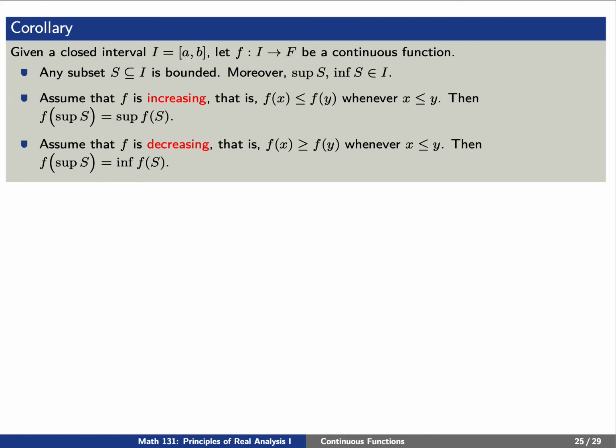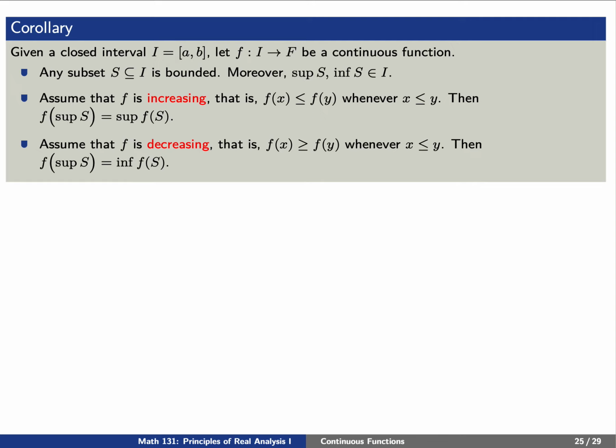Let's state a general result based on the previous proposition about sequences. Let's say that we have a continuous function f. We know that if we have a bounded set S in our closed interval, then both the supremum and the infimum of S should exist. Remember that the supremum is the least upper bound and the infimum is the greatest lower bound. Indeed, our closed interval I is actually a bounded interval, so it makes sense that both the supremum and infimum of f should exist.